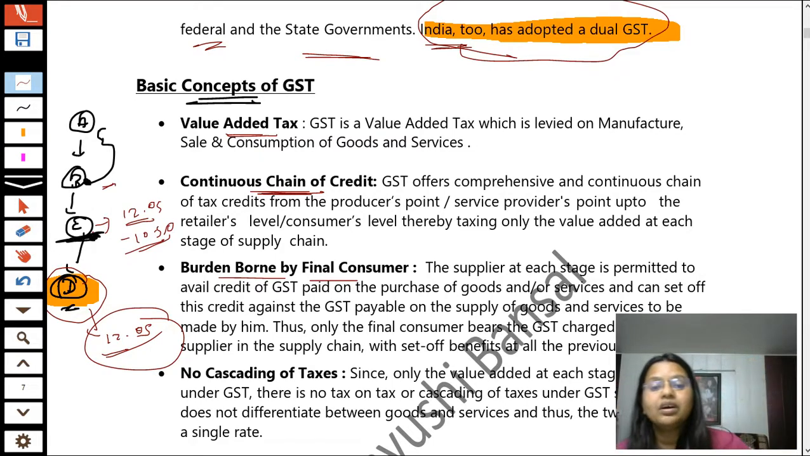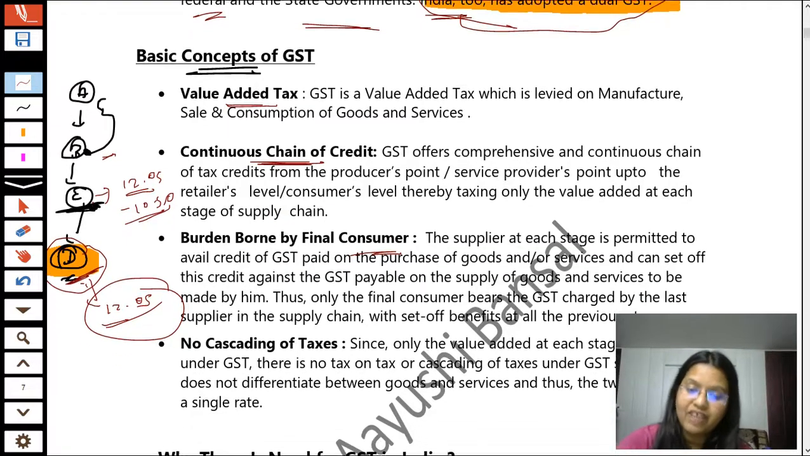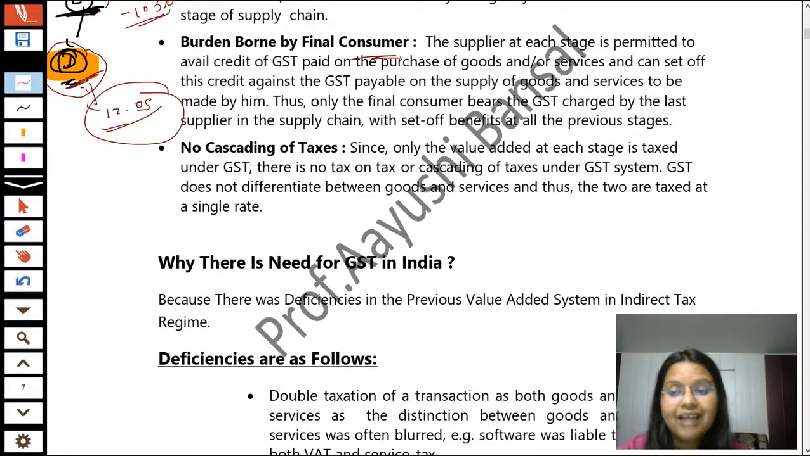He has to bear the complete burden of that tax. Because it means the complete 12.05 is paid by Mr. D only, because all others have taken the input tax credits of that. So with indirect taxes in GST, the burden is borne by the final consumer only. I've already told you with the help of an example, and students, also write these lines into your books. There is no cascading of taxes.